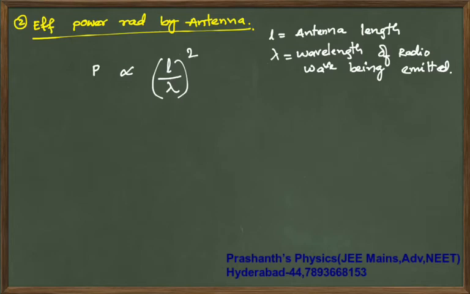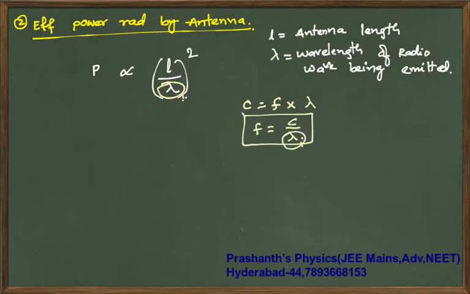Because we know that C is F into lambda, F is C by lambda. So if lambda is big, the frequency is small for the message signal.